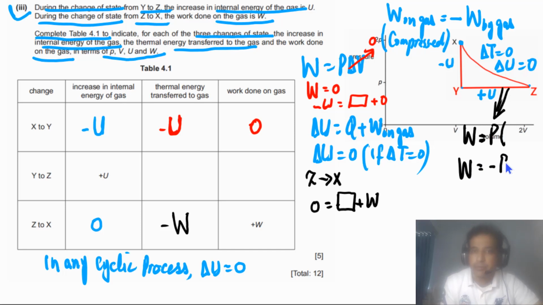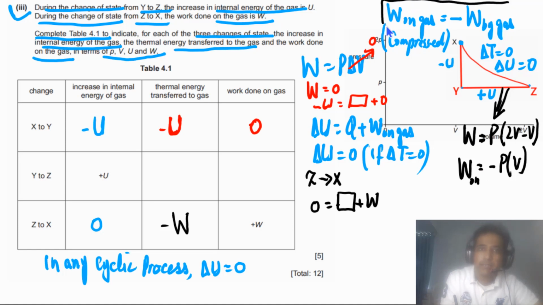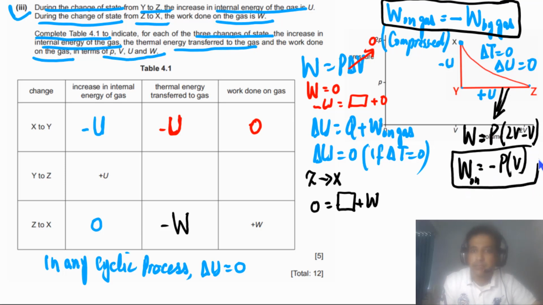So we have P here, and this one has to be negative. How about the change? We have 2V minus V, so we will get V here. This is work done by gas, so we will get positive, but work done on gas has to be negative, because work done by gas is equal to negative of work done on gas. So this is negative PV. So we can update here, this one has to be negative PV.